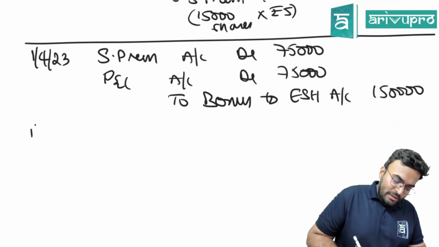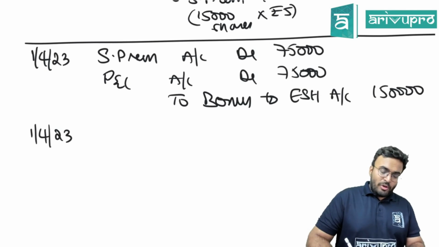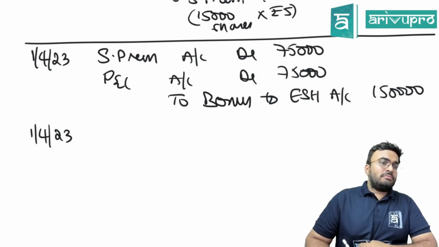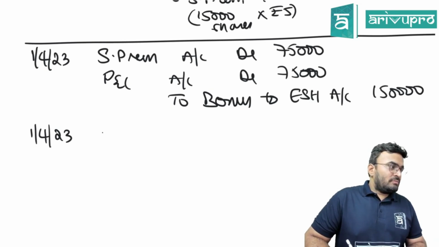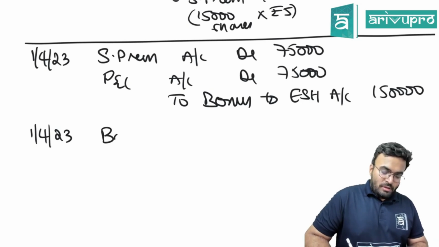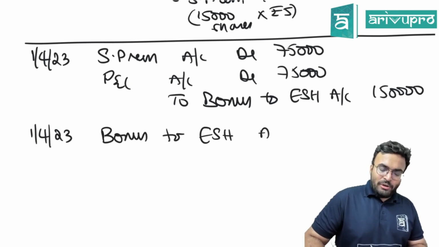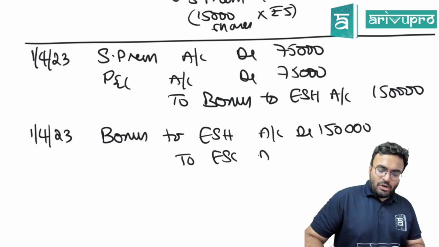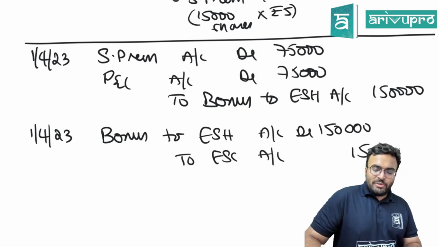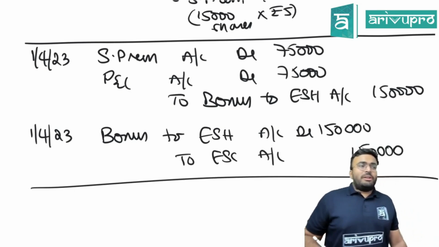What should be the next entry? 1/4/2023. What is the next entry in bonus? Bonus to equity shareholders account debited 1,50,000 to equity share capital account 1,50,000. With that, bonus is done.